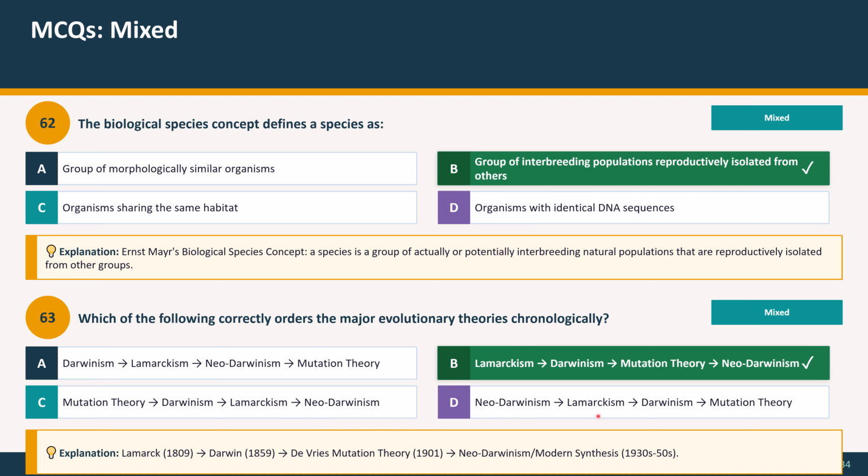D, Neo-Darwinism, Lamarckism, Darwinism, and mutation theory. The correct option is option B. Explanation: Lamarck 1809, Darwin 1859, De Vries mutation theory 1901, Neo-Darwinism modern synthesis 1930 to 1950.